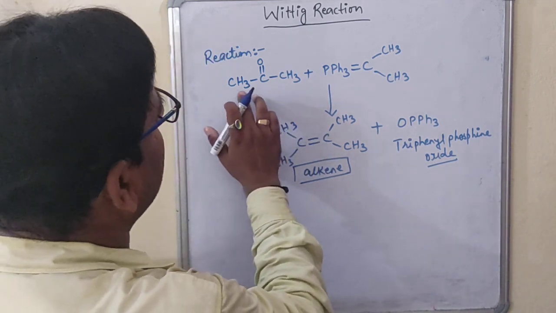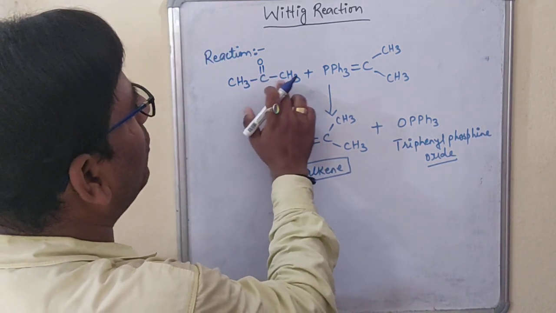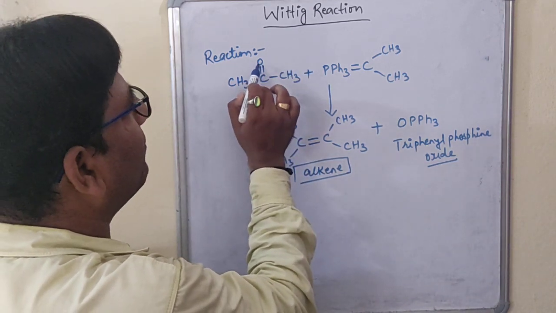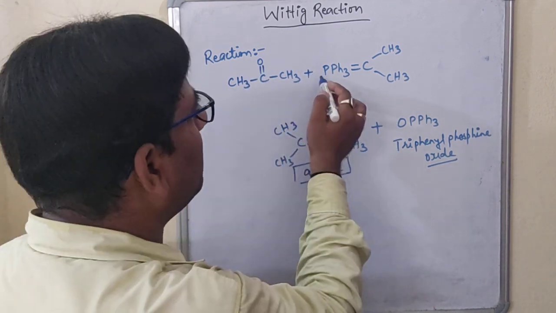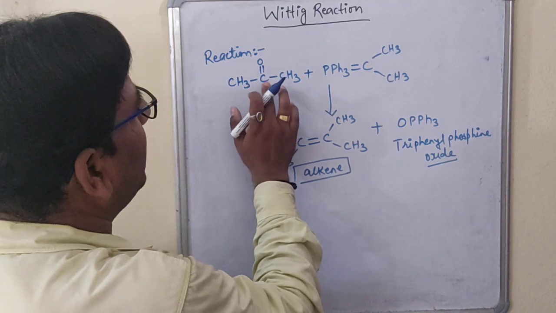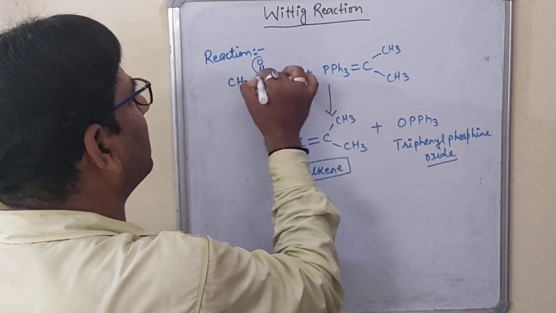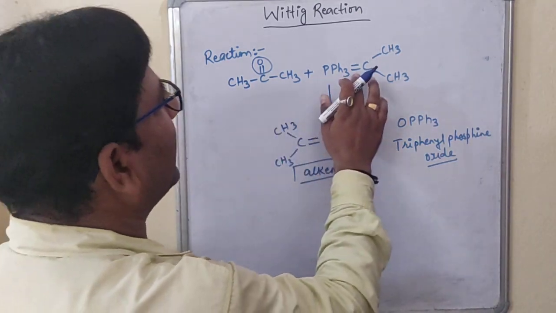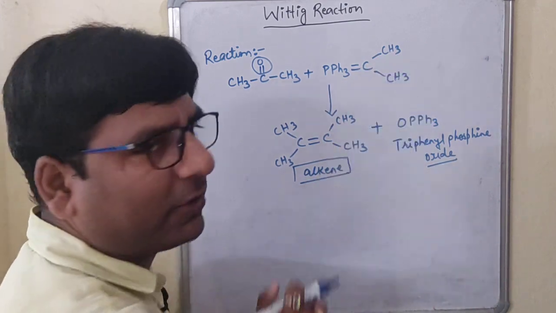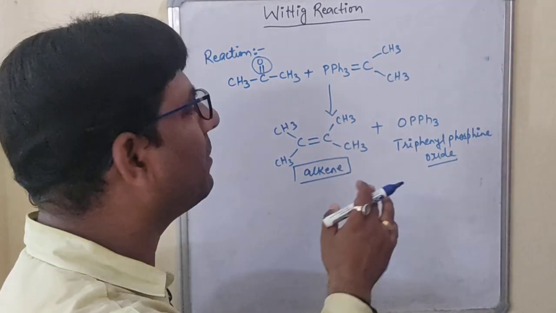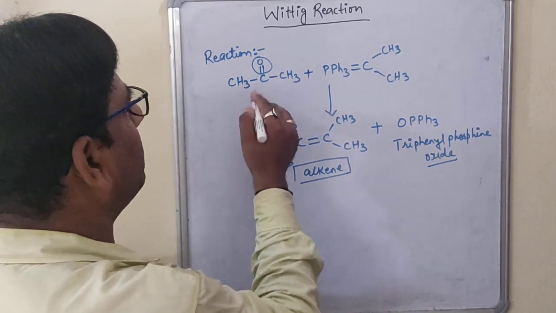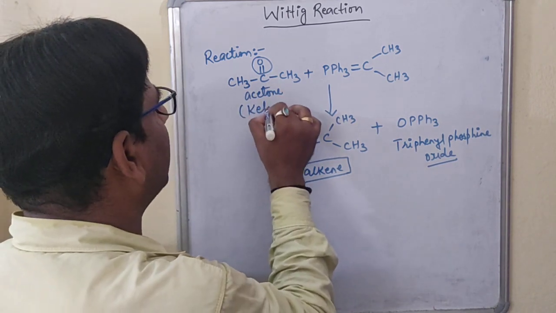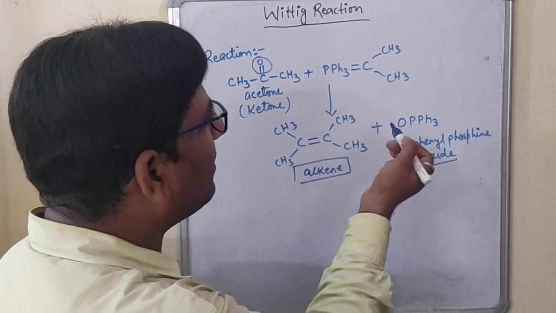Now simply you just see here, students, this is CH3, C double bond O, CH3. What you have to do, this oxygen atom will be going toward this phosphorus, this PPh3. Remove the remaining portion, attach the oxygen with this PPh3, and the remaining portion you have to attach to the double bond carbon containing two methyl groups. That is a simple trick to remember what will be the product if you are taking acetone. This is the acetone, means you have taken a ketone as a substrate.